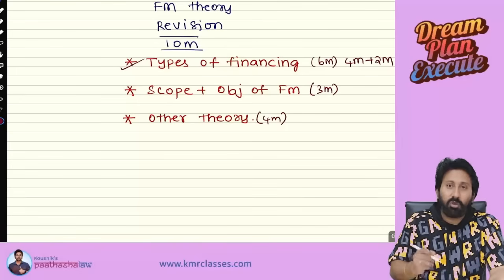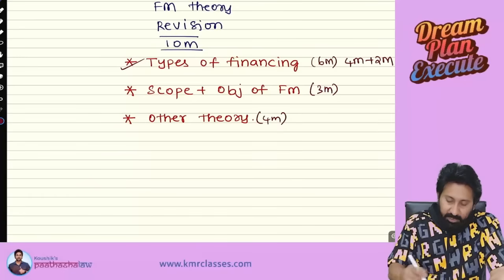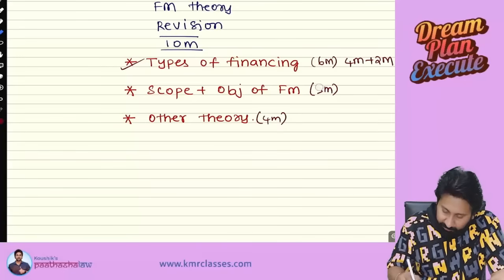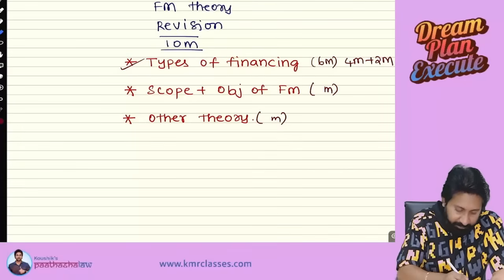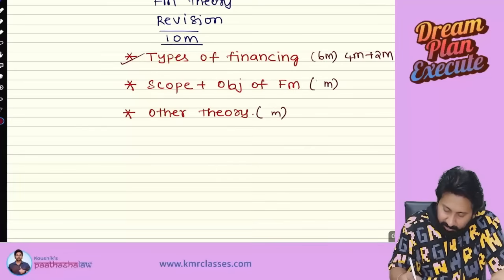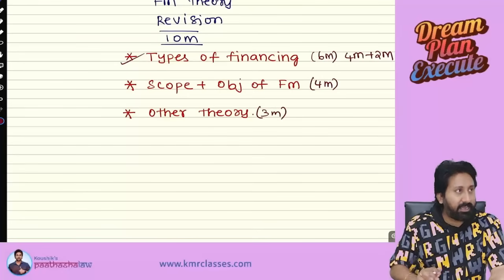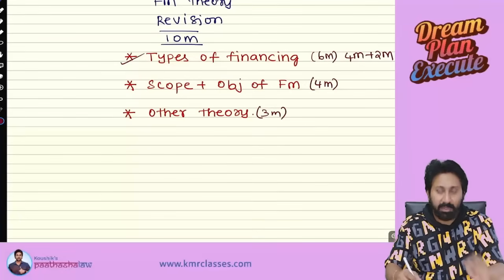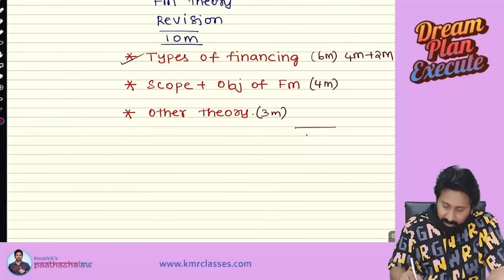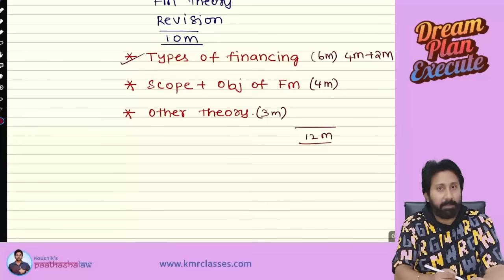Next, scope and objectives of financial management. They are asking for, actually, this is coming for 4 marks and this is coming for 3 marks. So this is how they are testing. 3 means 2 to 3 marks. Totally 12 marks theory will be there in your paper.